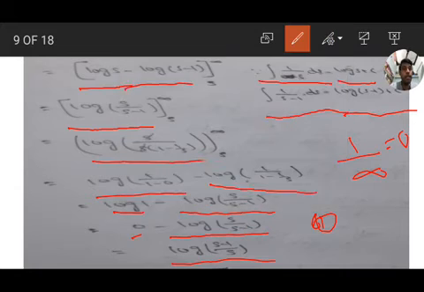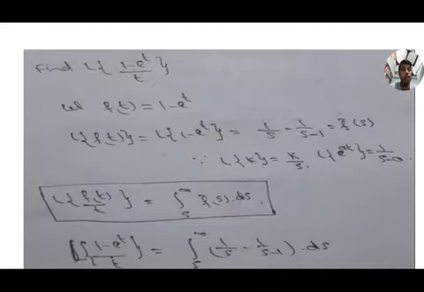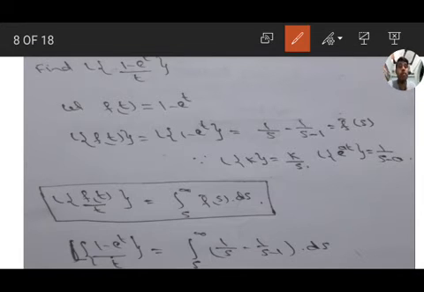Okay, let us see one more time. I will explain one more time. Here, find the Laplace transform of 1 minus e to the power of t by t. Here we are taking f of t equal to 1 minus e to the power of t and finding the Laplace transform of f of t, that is the Laplace transform of 1 minus e to the power of t.